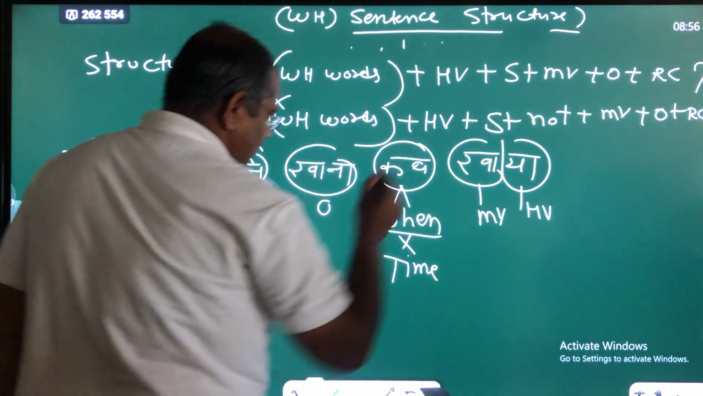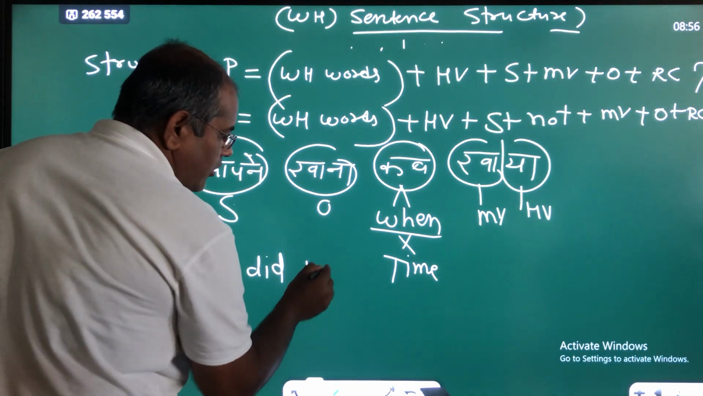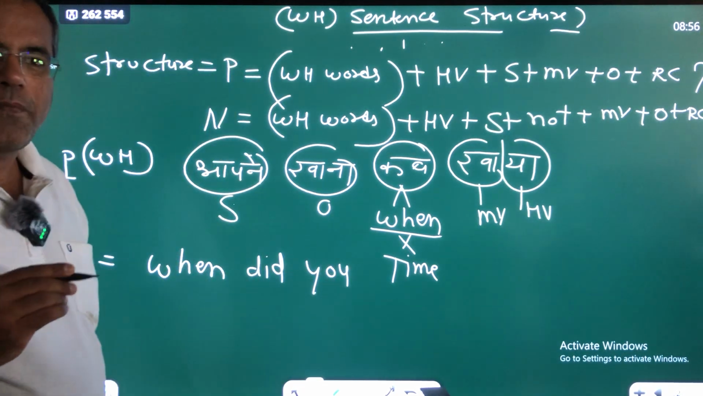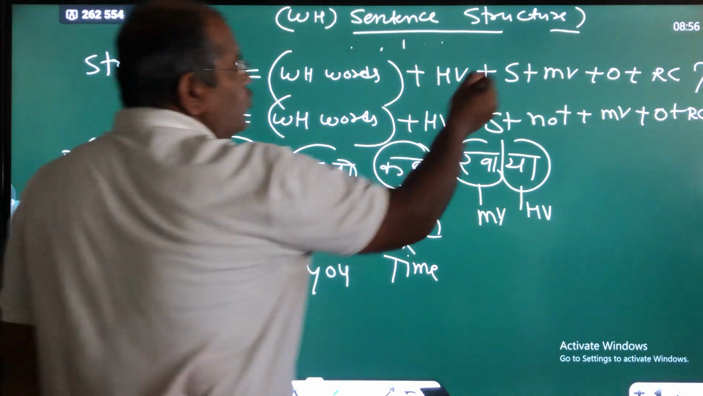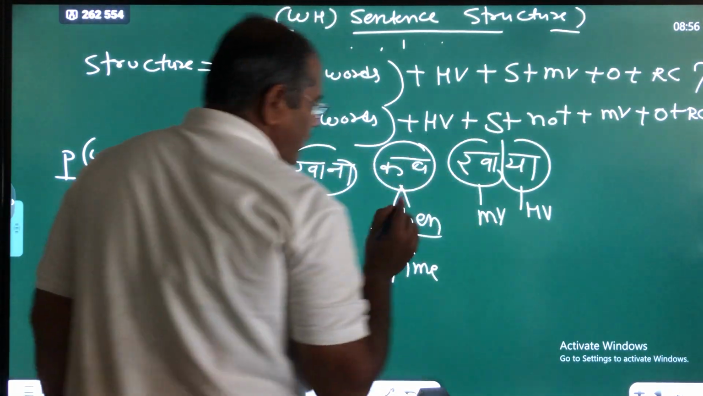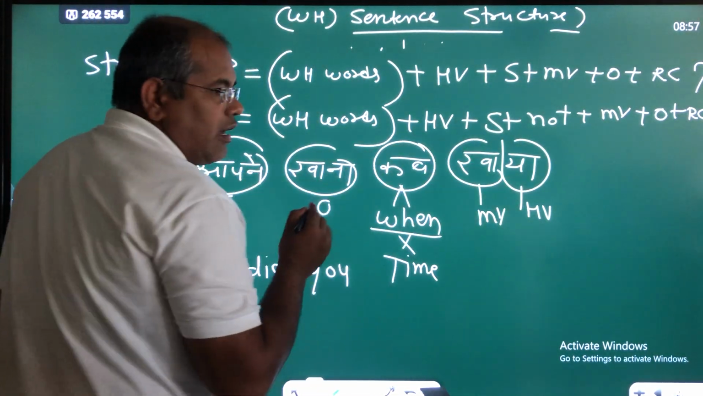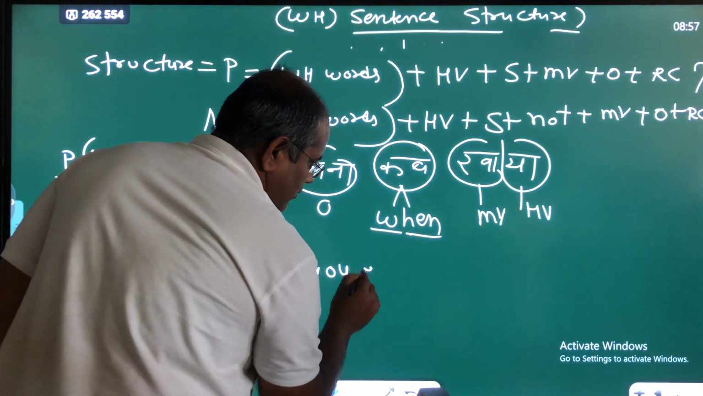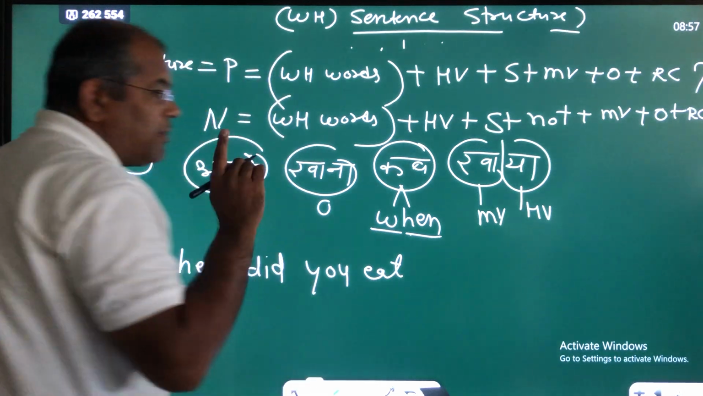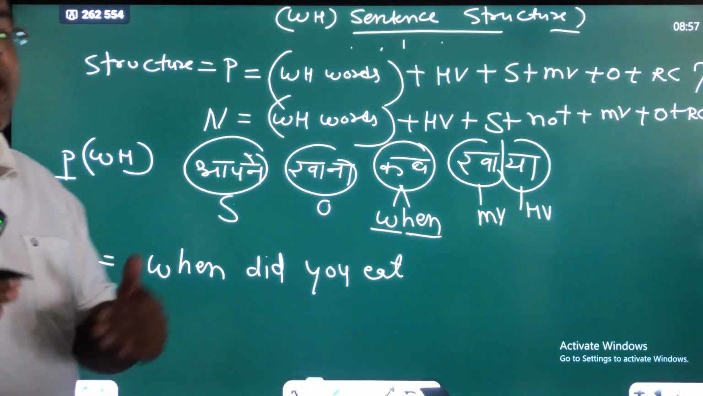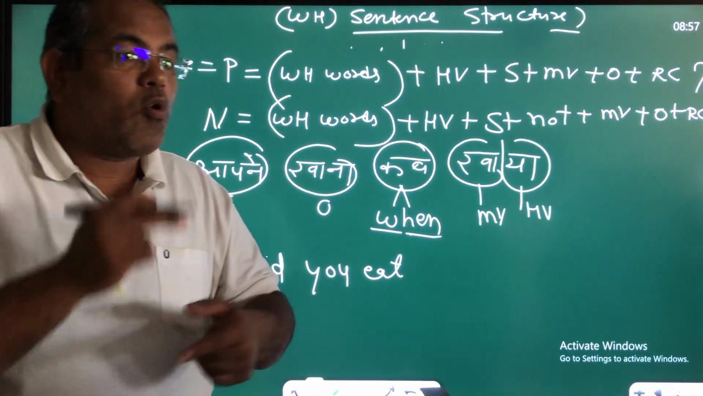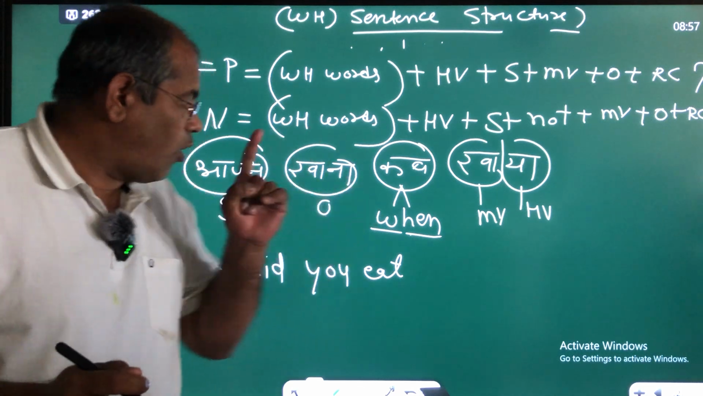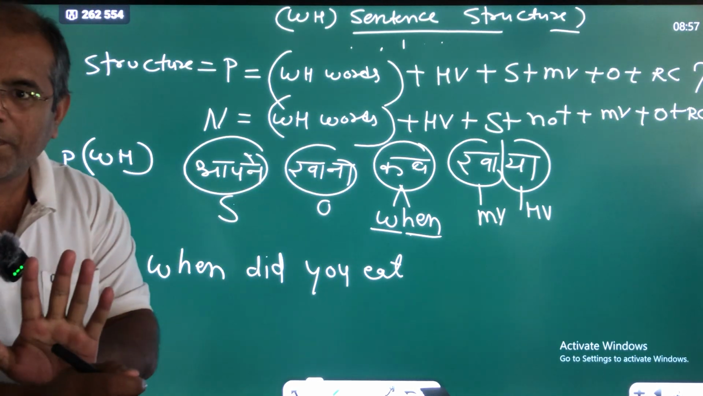Then subject. Subject is the aapne. Aapne means you. Is that clear? And then we have to use MB. MB means khana. It means eat. Just I remove here, eat. And remember that if we are making interrogative sentence, then according to past simple tense, we have to use only first form. Is that clear?